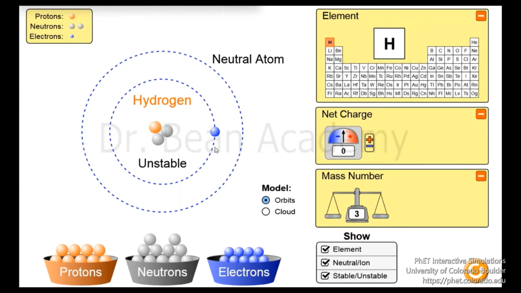And let me tell you that this isotope of hydrogen, tritium, will decay, and usually it has beta decay, and I will let you know at the end of this lecture what beta decay is and how it happens.